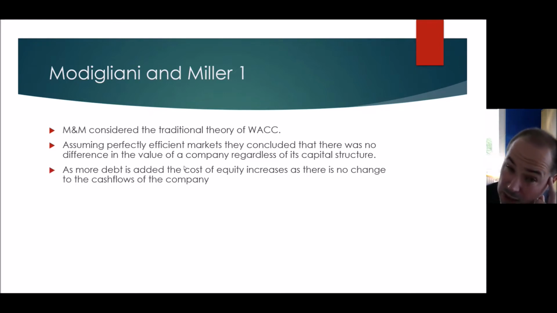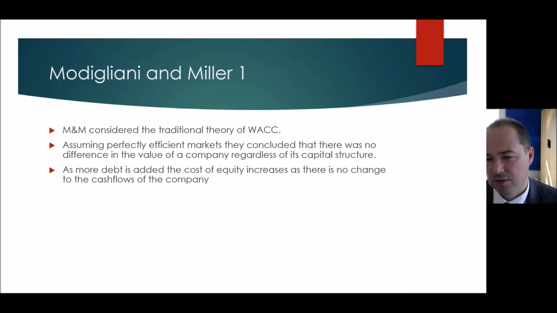Notice that as you add in more debt, the return required for the existing debt goes up, and also the return required for the existing equity goes up. So as you increase the amount of leverage going into the company, the cost of the existing debt goes up, the cost of the existing equity goes up, and there's no overall change to the cash flows of the company, and therefore no overall change to the value. This increase in debt and equity returns offsets the benefit of the reduced cost debt being added in.